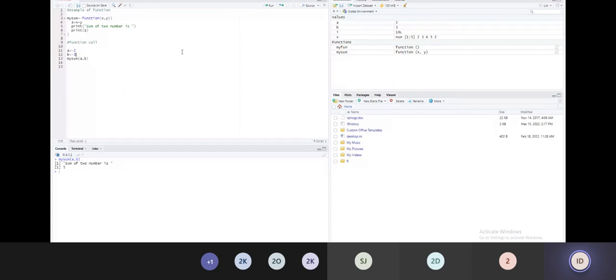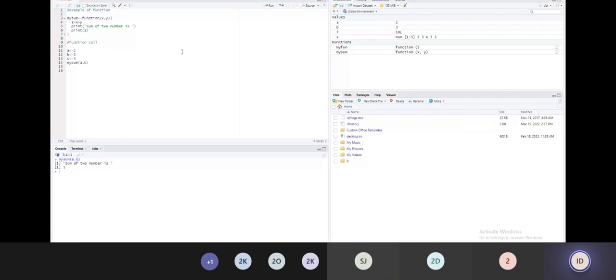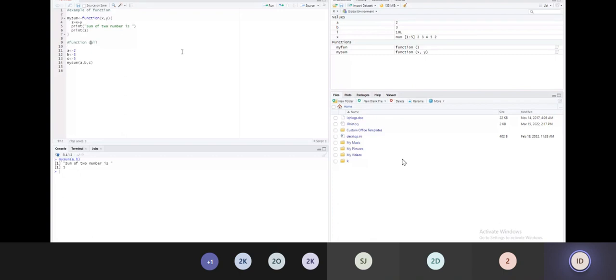Similarly, I would like to calculate the sum of three numbers. C is equal to, say for example, 5. What is changed? A comma b comma c, and now here again x comma y comma, if I use again c, and here plus c. Will it work? Come on, yes or no? Right? Error in my sum a comma b comma c.